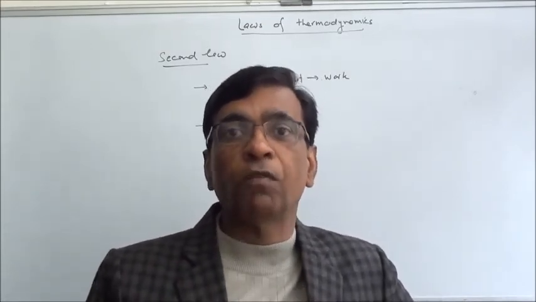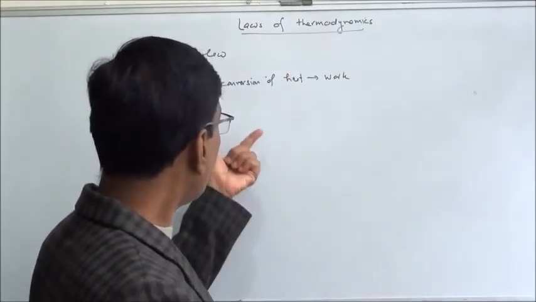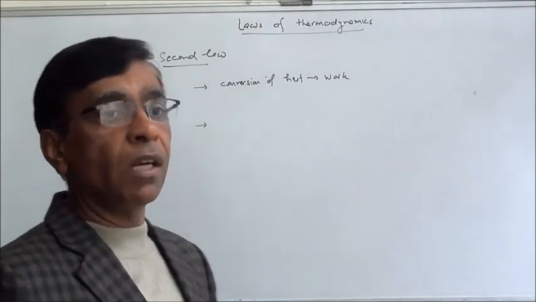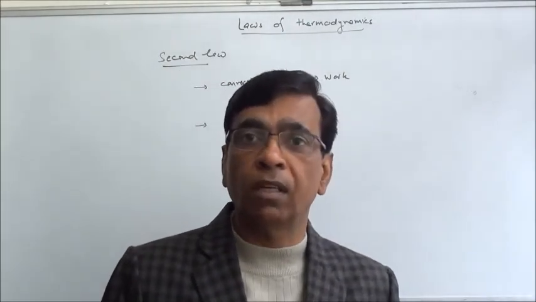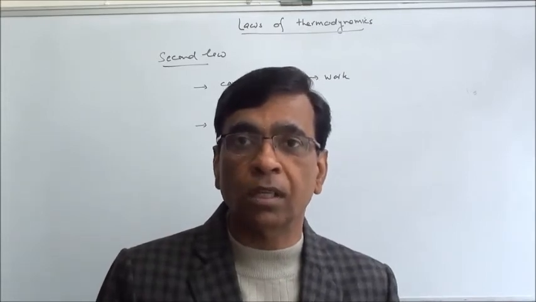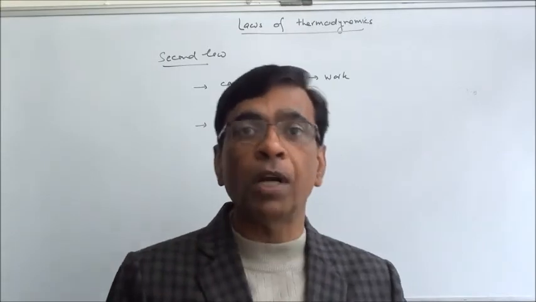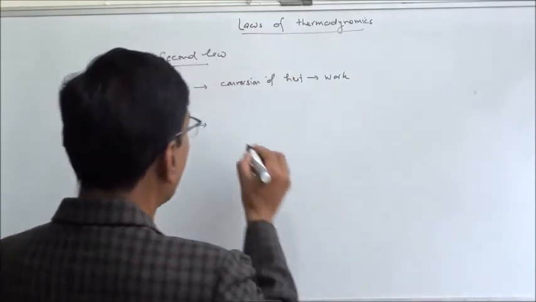That is one way of stating the second law of thermodynamics. Another way is, there are certain processes which never occur in nature. No such process occurs in which heat is transferred from a body at lower temperature to a body at higher temperature.